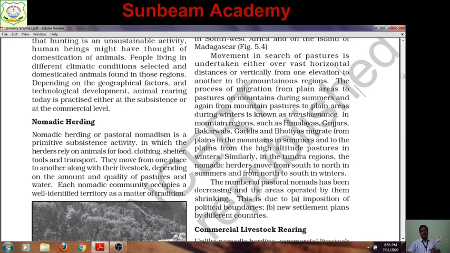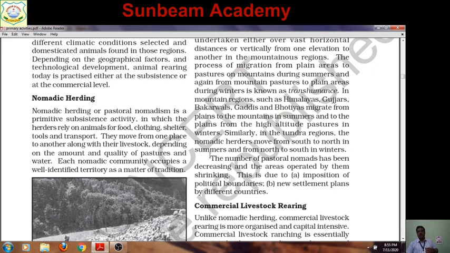Similarly, in the tundra region, the nomadic herders move from south to north in summers. But during winters, in the north there is severe cold, so they come towards the south for a mild climatic condition. The number of pastoral nomads has been decreasing and the areas operated by them shrinking, as I have told you, because of modernization of the world and division of countries.